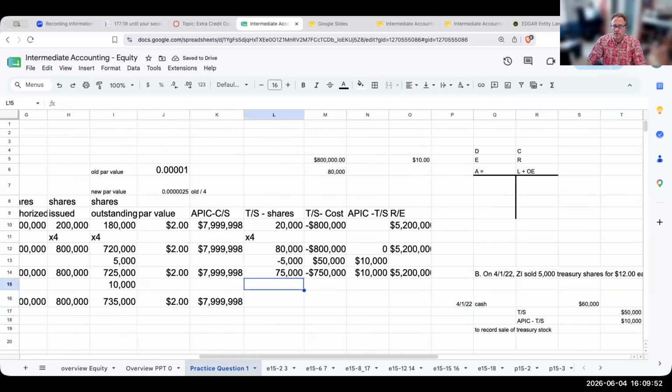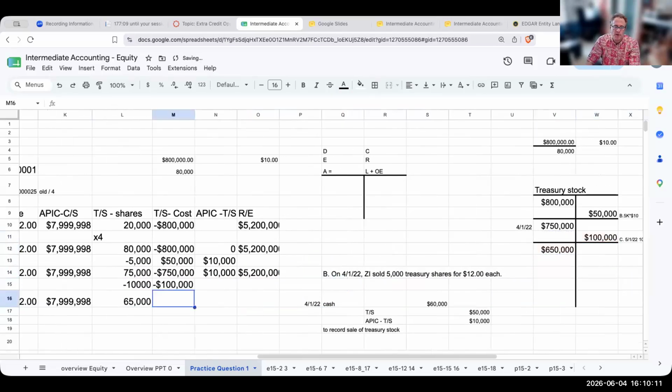Also here, my treasury shares, right? There's no longer 75,000 that I'm holding. I sold 10,000 of them. So now my treasury shares are at 65,000. My treasury stock at cost is now going to go down by 100,000. So my ending balance here, right? This has a debit balance. I'm crediting treasury stock, so this is going to be at 650. This has a credit balance. I'm going to move this down to 0.